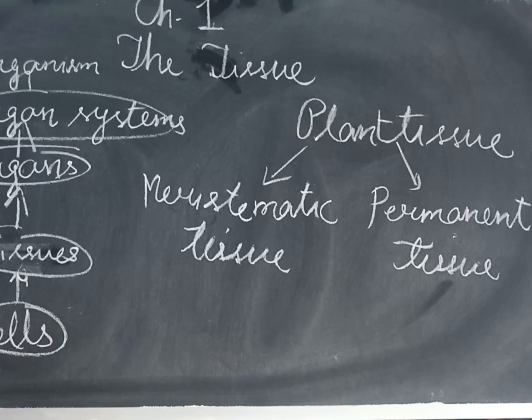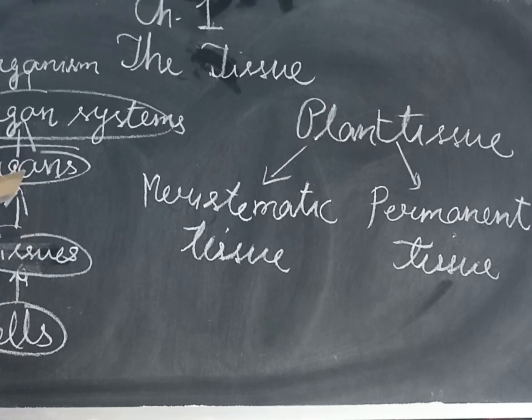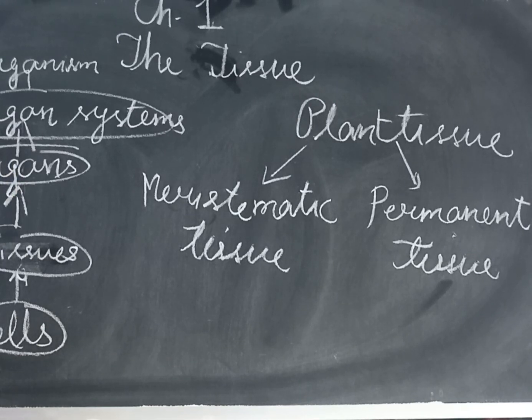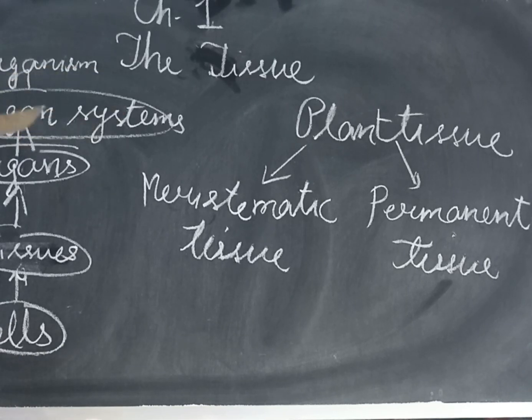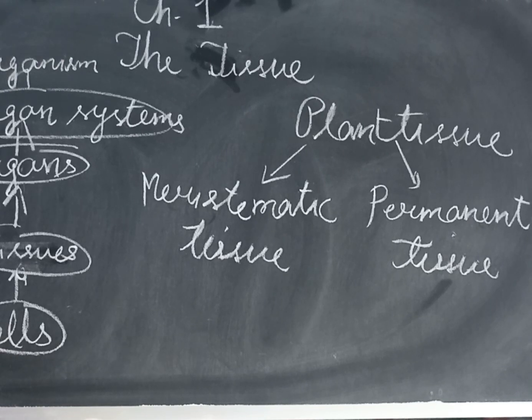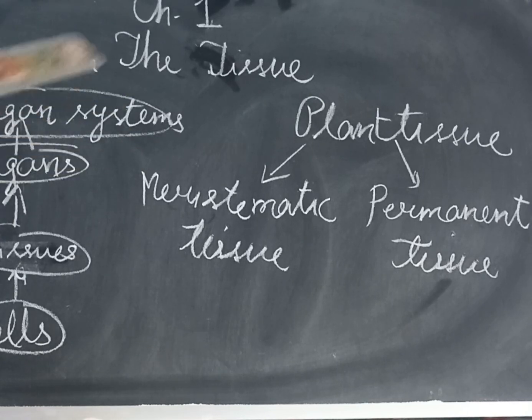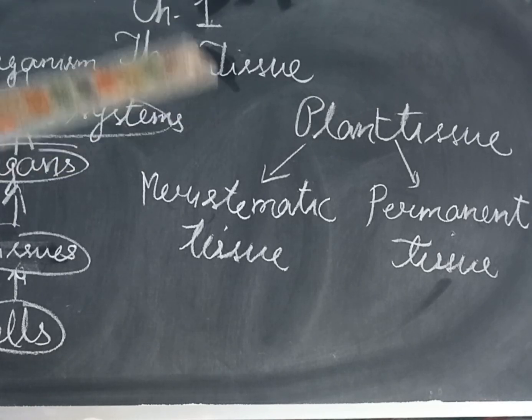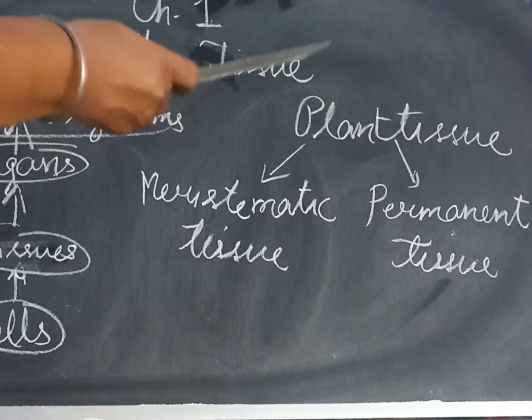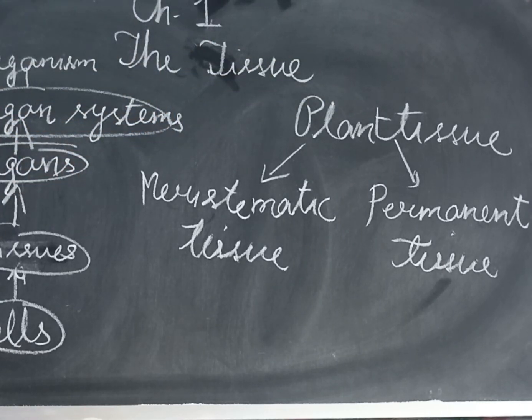A group of different tissues together makes an organ, and different organs which work together to carry out a specific function is called an organ system. Different organ systems together make an organism. An organism can be any animal, and in the same way plants are also living. Plants are also made up of cells.